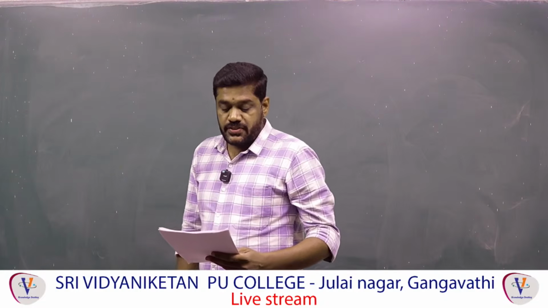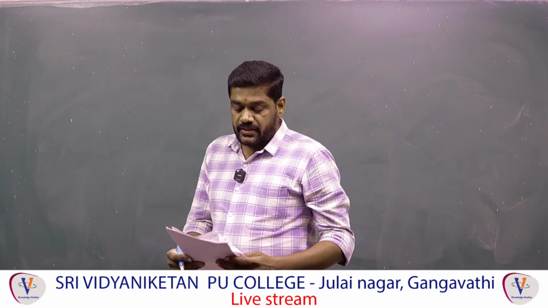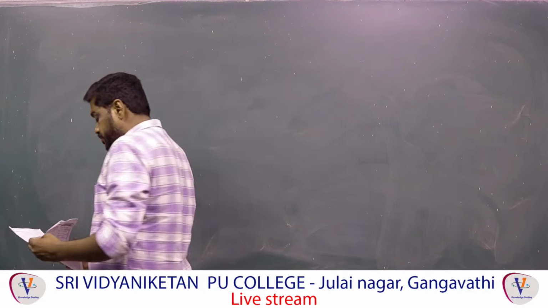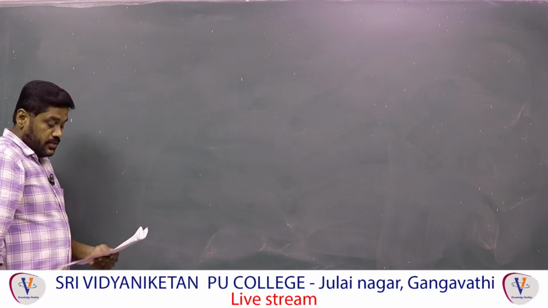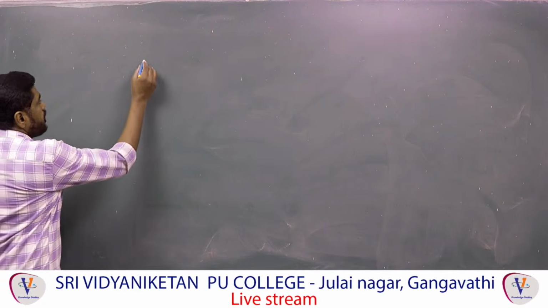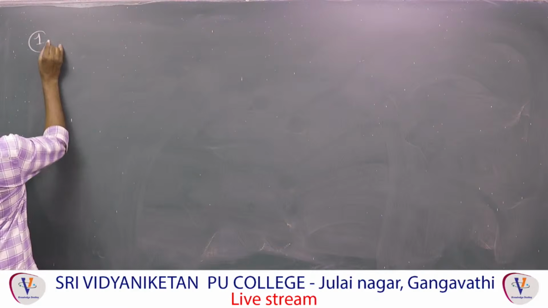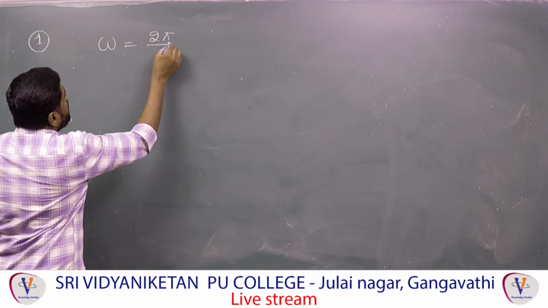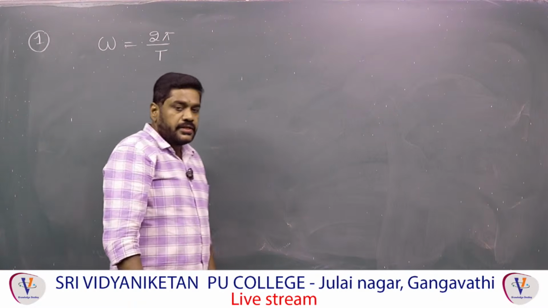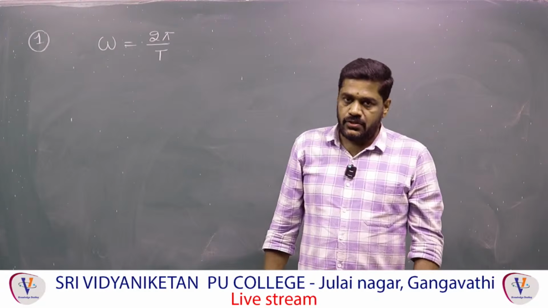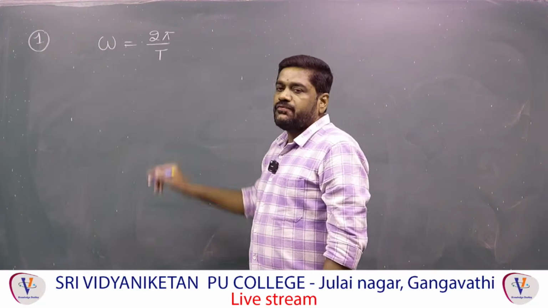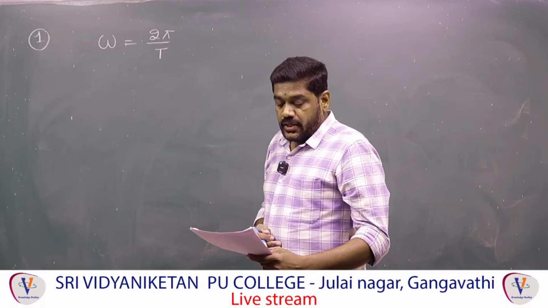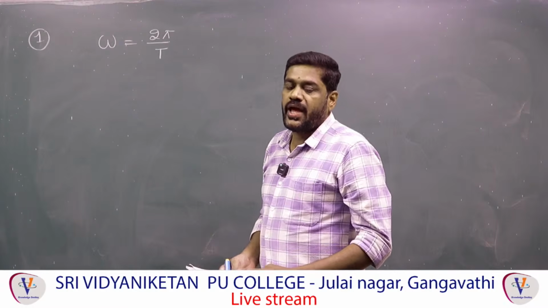And here the first question is the angular speed of the earth about its own axis. They are asking about its own axis. Angular speed formula: omega is equal to 2 pi by T, where T is the time period of the earth. So to find the angular speed, we need to find the time period. The angular speed of the earth around its own axis.